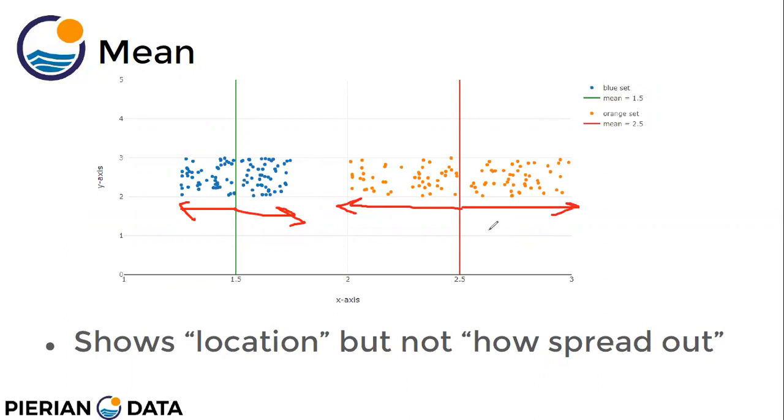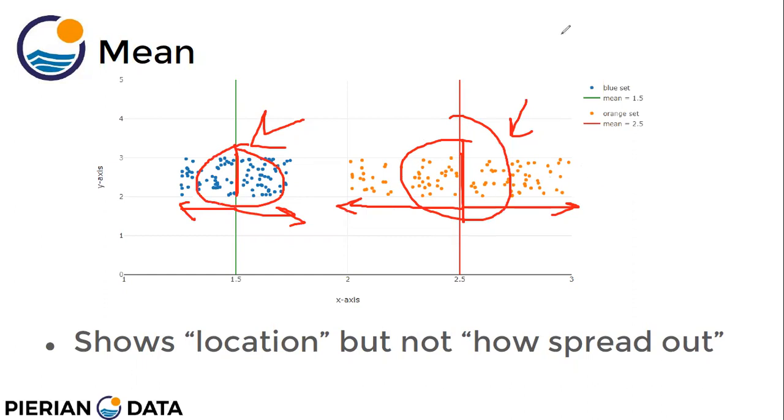You can take this example as apples. These are the smaller apples, these are the bigger apples, and these are the weights. The mean gives you the location, so my data is lying about this particular point. For the orange case, my data is lying about this particular line. But how much it is spread out, what the shape is, it does not tell us. Mean does not tell about the shape of the data.